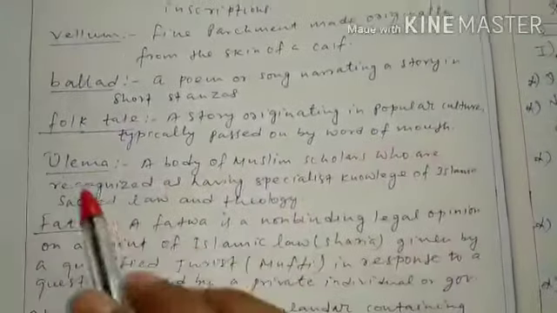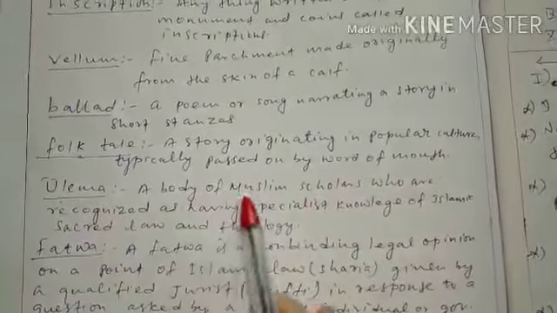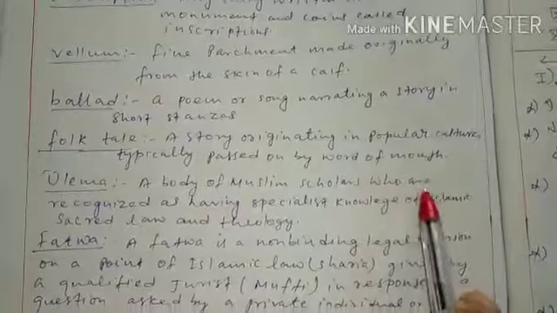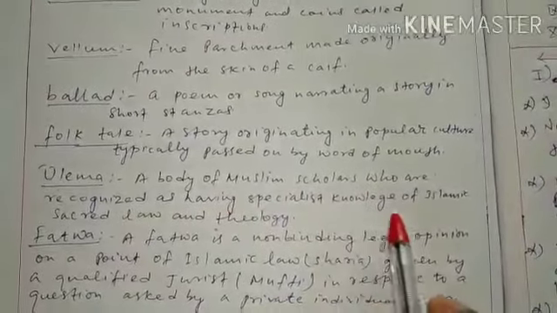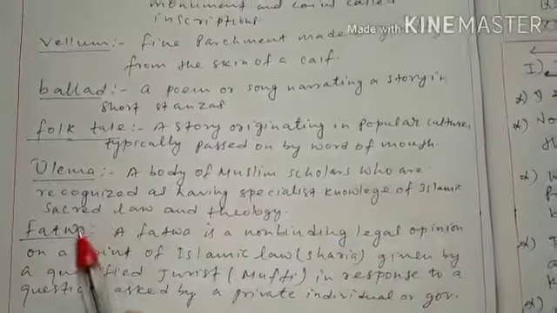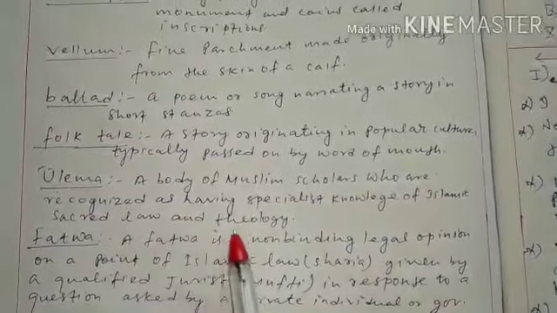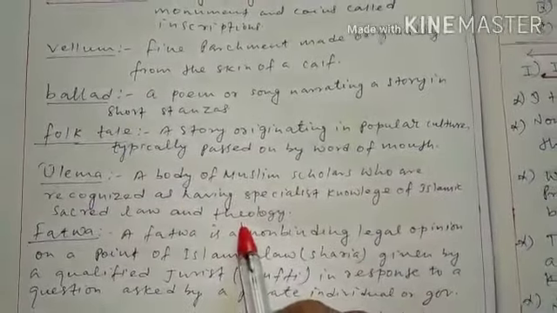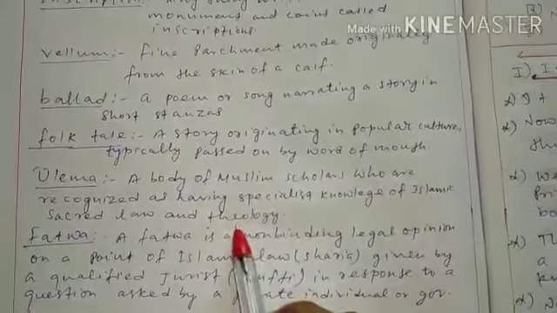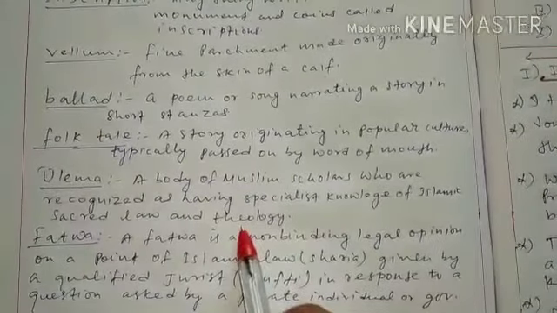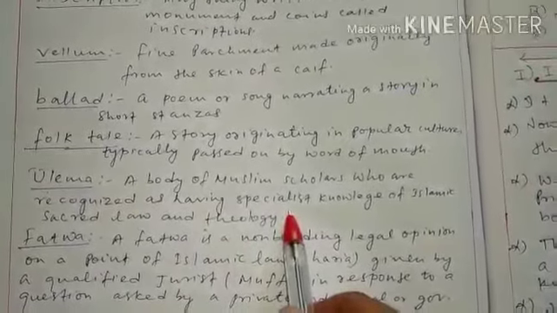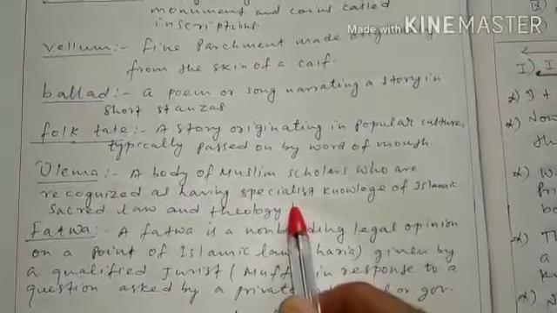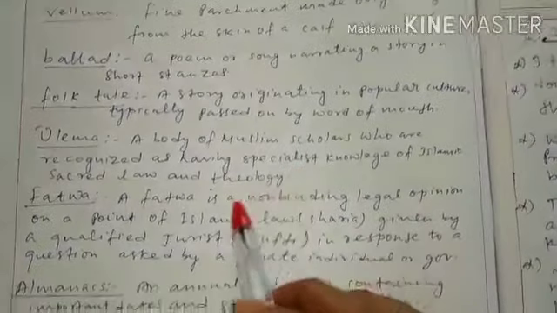Ulema, a body of Muslim scholars who are recognized as having specialist knowledge of Islamic sacred law and theology, called ulema.